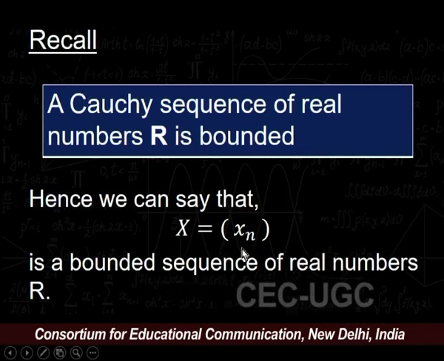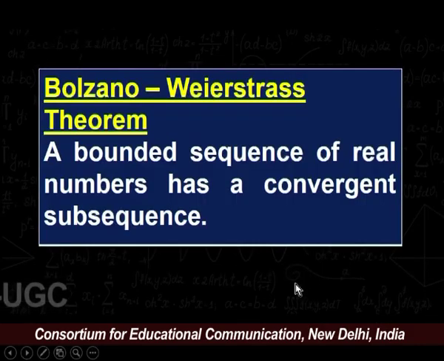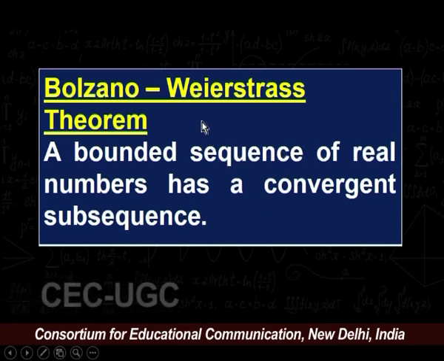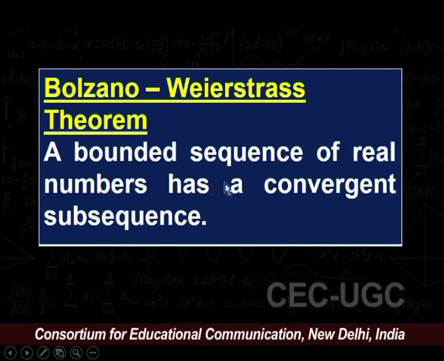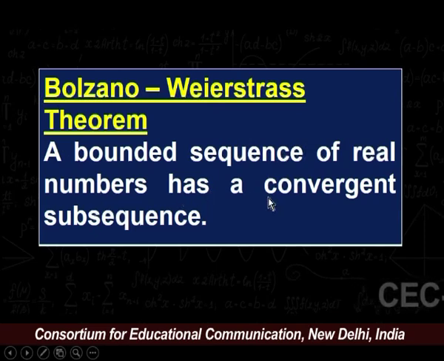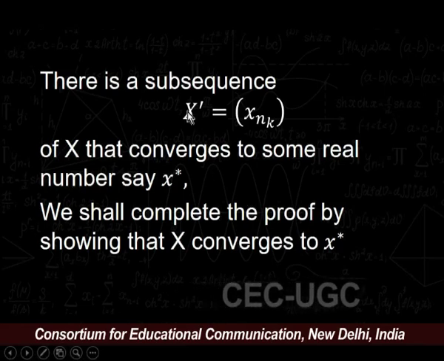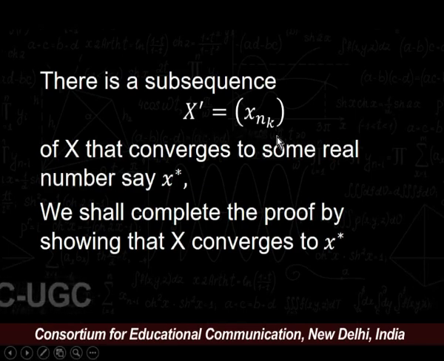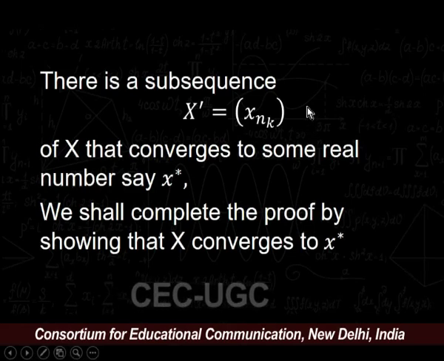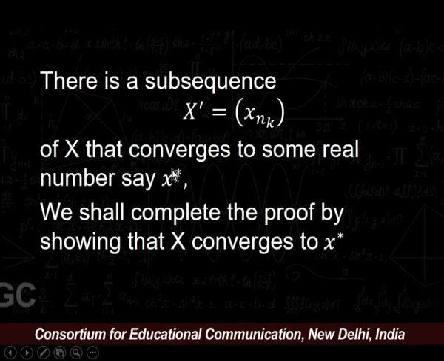Now, recall the Bolzano-Weierstrass theorem, which states that a bounded sequence of real numbers has a convergent subsequence. Using it, there must exist a subsequence, say x' = (xnk), of x = (xn) that converges to some real number, say x star.